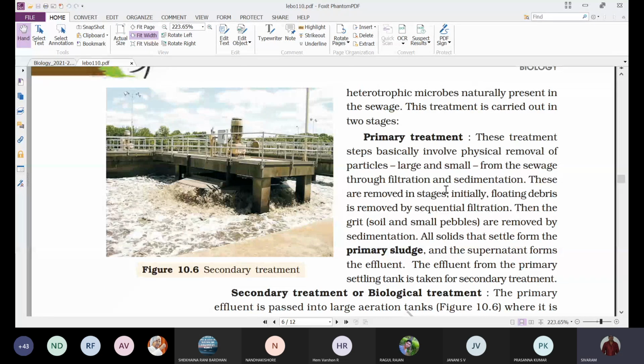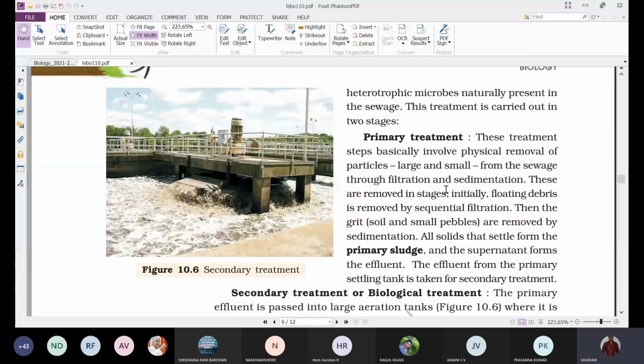So whatever the particles, whether they are large or small in size, the particles which are floating, the particles which are suspended, and when this water is allowed to settle, some particles will settle at the bottom by the sedimentation process.